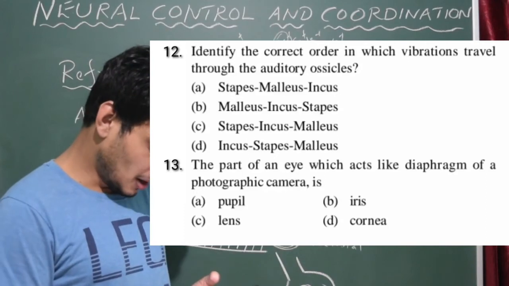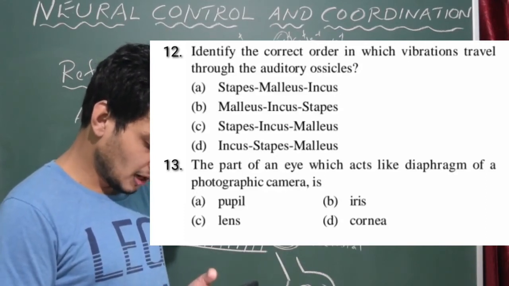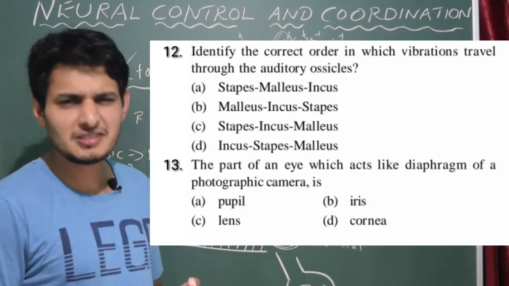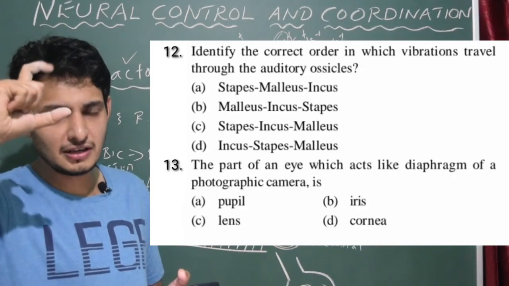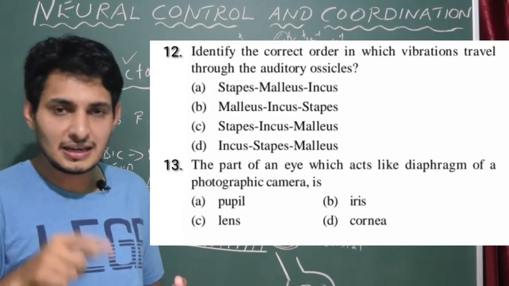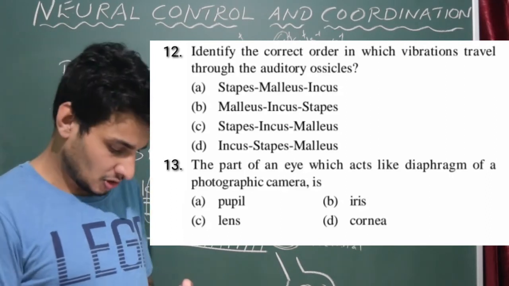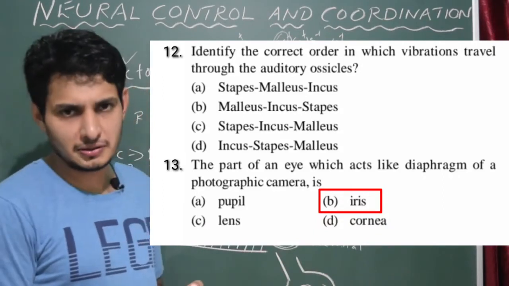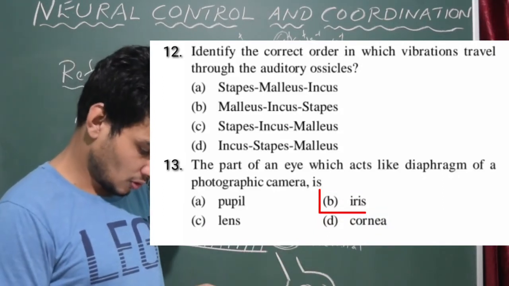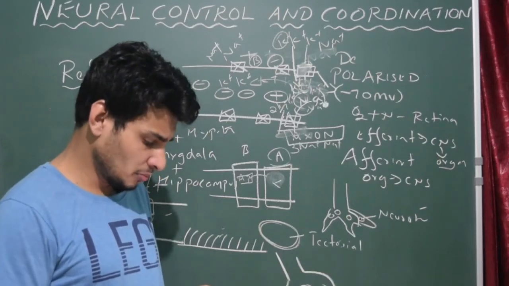Question number 13. The part of an eye which acts like the diaphragm of a photographic camera, like an aperture. Very simple, the iris. Correct. I said earlier that contraction and relaxation of the iris helps the lens to collect the amount of light that is required. So the iris acts like a diaphragm or aperture in the camera. Okay, so question number 12, answer B. Question number 13, answer is also B.